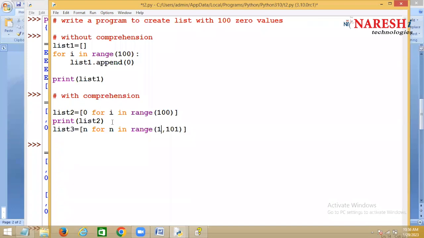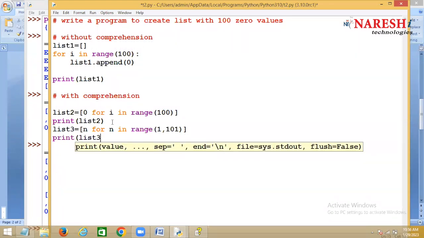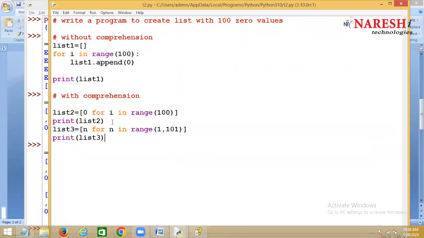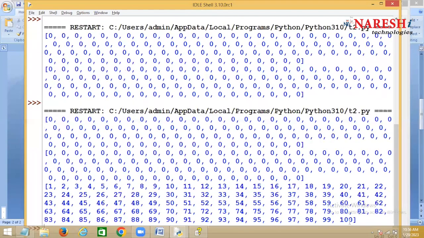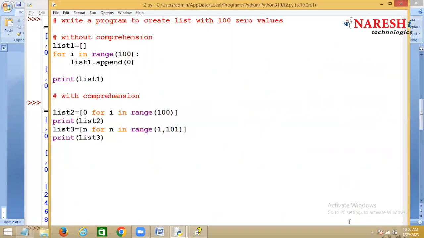So this range generates how many values? 100 values. What is the first value generated by the range? 1, and it gets added into the list, yes. So it will add 1 to 100 values into the list. Now you can see 1 to 100 values are there in the list. For example, I want to create a list.